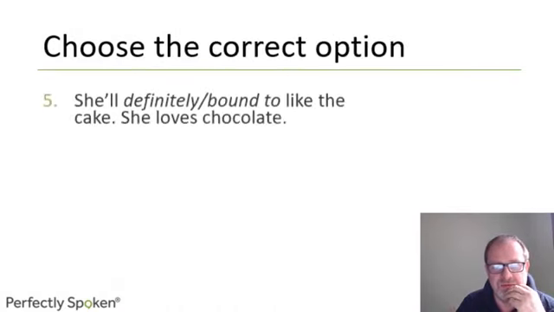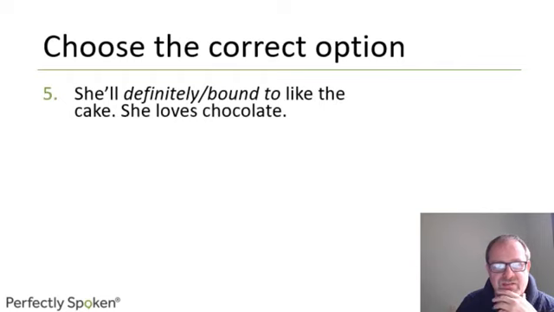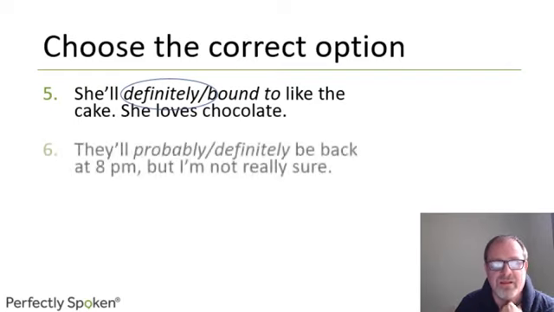Okay, move on. She'll definitely or she's bound to like the cake. She loves chocolate. She absolutely adores chocolate. You're sure she's going to like the cake. Both express certainty, but bound to is an adjective, so you need the verb to be. She's bound to like the chocolate. So here it's she will definitely like the cake. She loves chocolate.